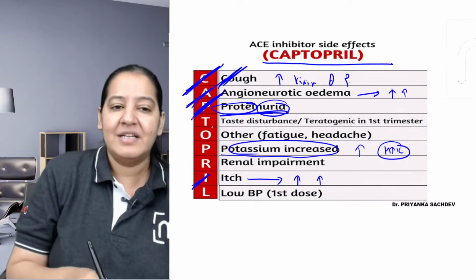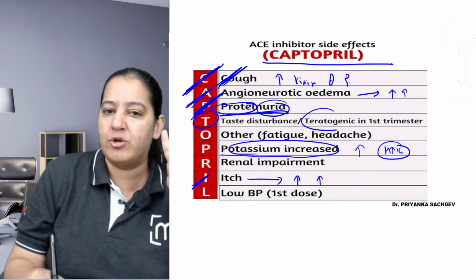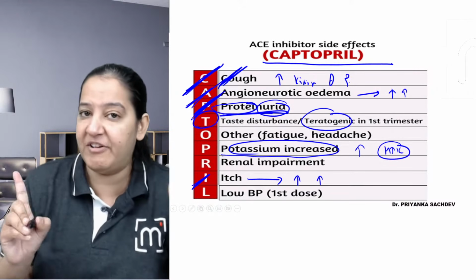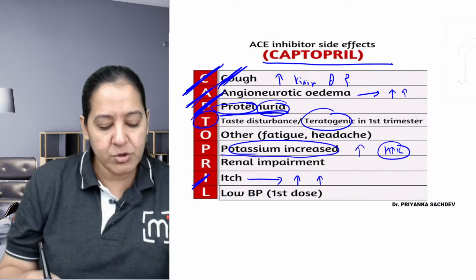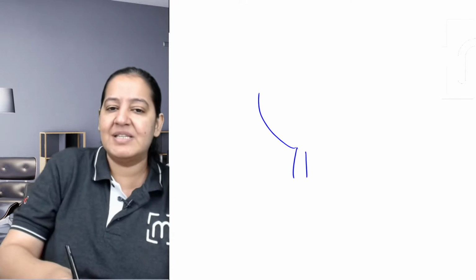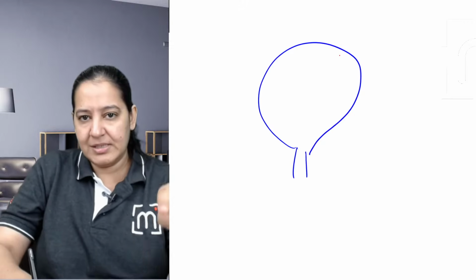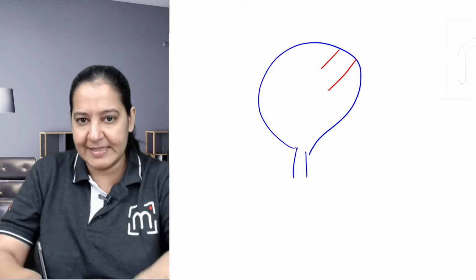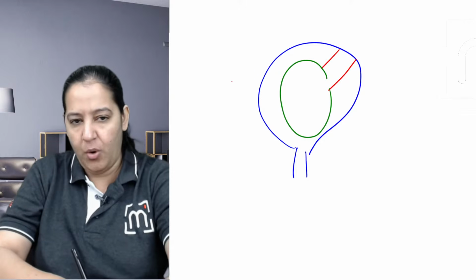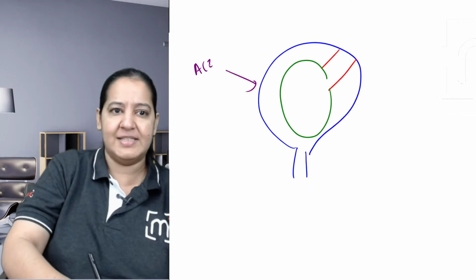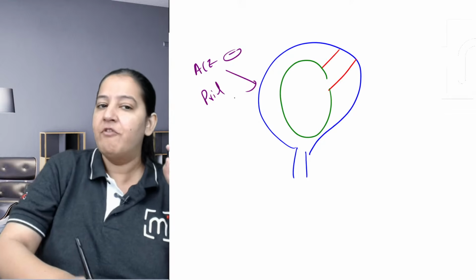You got my point? T has 2 things, but the important one is teratogenic. Never give ACE inhibitor to a pregnant female. Never. Right? Never give. Because what happens? In a pregnant lady, she is having a fetus in the uterus. So this is the placenta and this is the fetus in the uterus. If you are giving any of the ACE inhibitors, any of the Pril to this lady, what will it actually do?